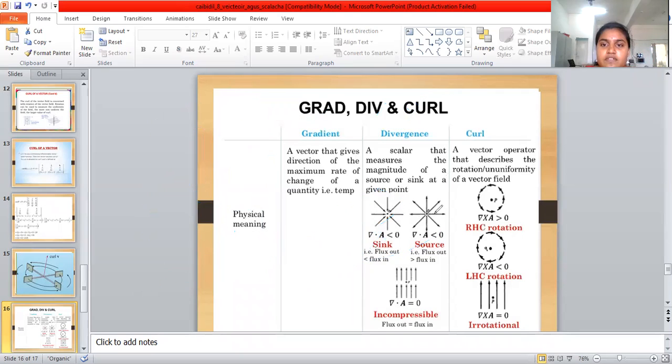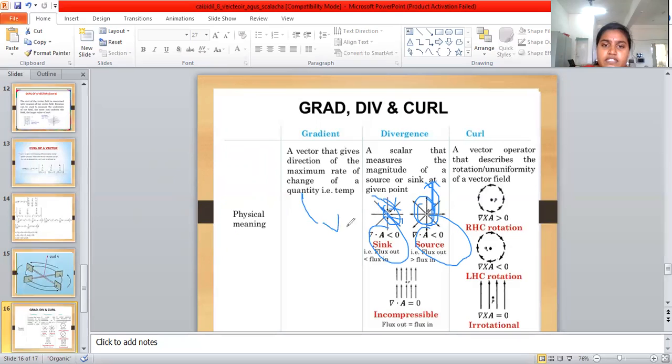The sink means the flux going into the point, and the source means the flux going out of the point. The divergence of the value is positive for flux out of the point, which is a source, and negative for flux into the point, which is a sink.